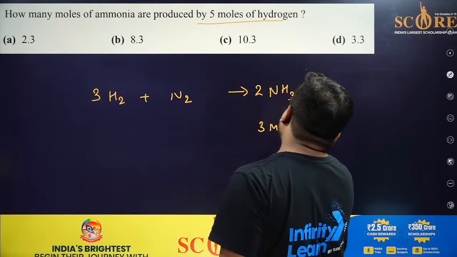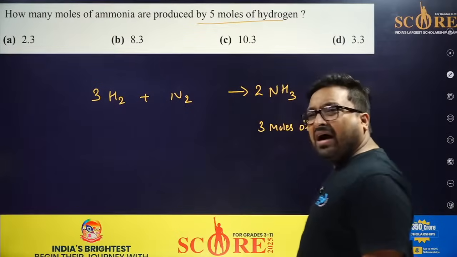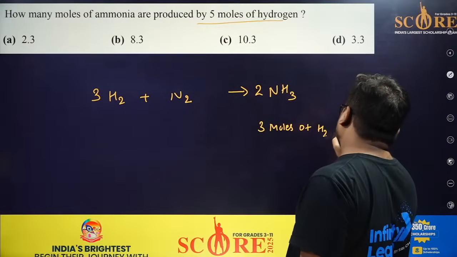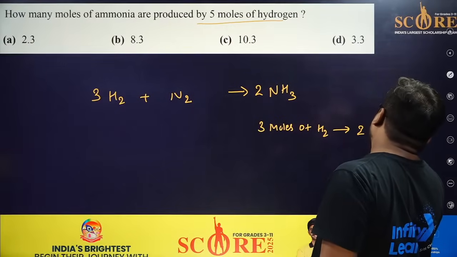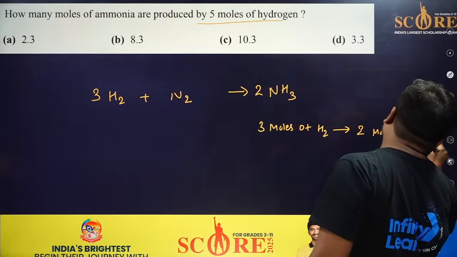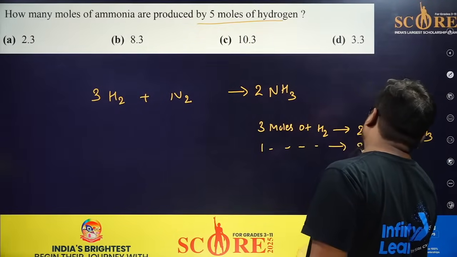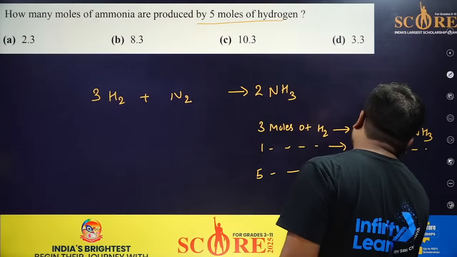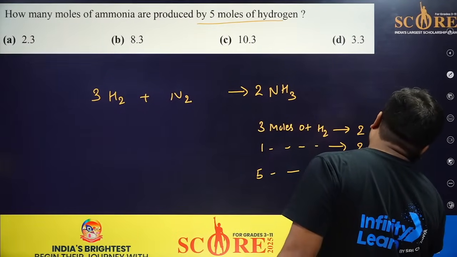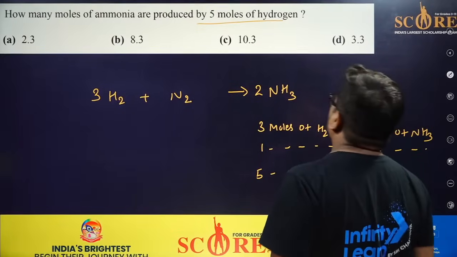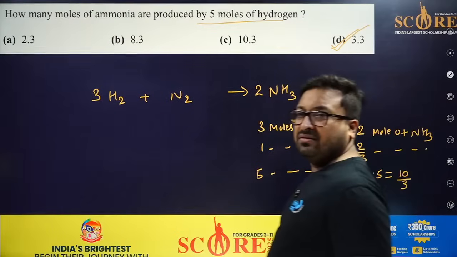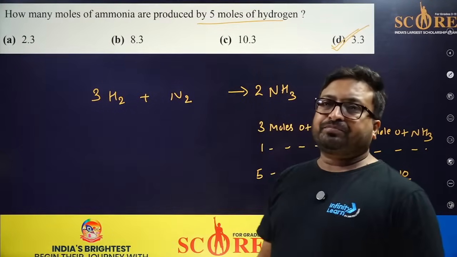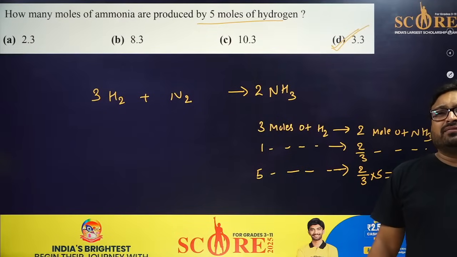So 3 moles of hydrogen, you can solve by many ways. Okay, so I will take the unitary method. 3 moles of H2 produce 2 moles of ammonia. Okay, so 1 mole of H2 will produce 2 by 3 mole of ammonia. So 5 moles of this will produce 2 by 3 into 5 mole of ammonia, that is 10 by 3. So 3.3 recurring, so D is the right answer. Okay, I think this is very easy. Okay, everyone?